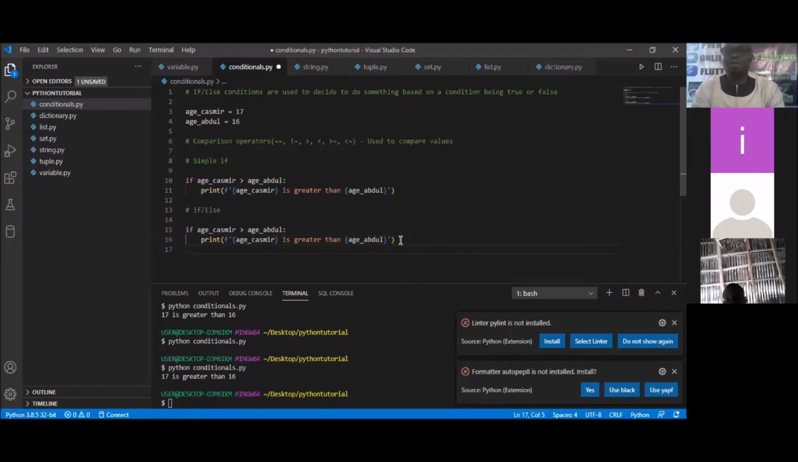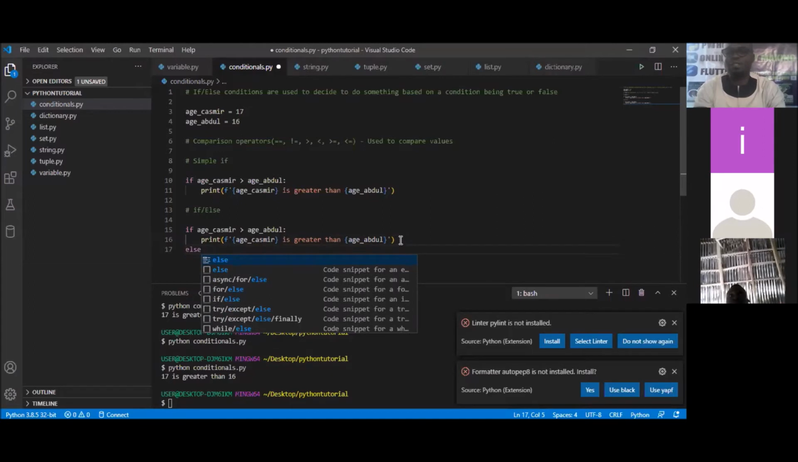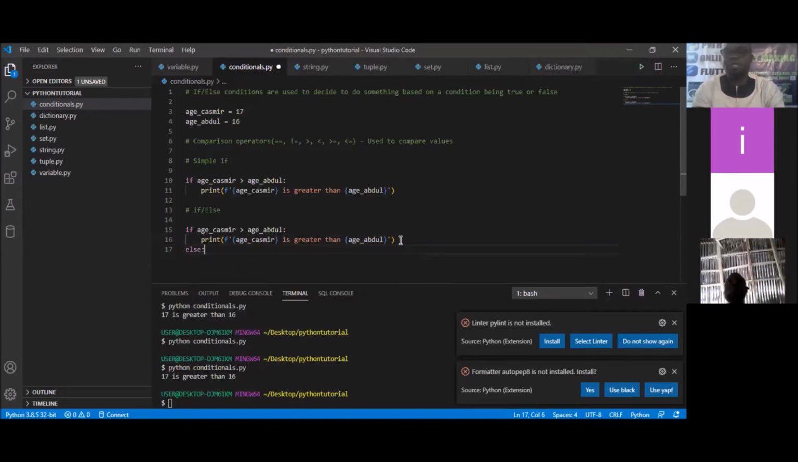So else, what are we going to do? To put the else statement, make sure you're on the same line as the if. So you simply say else. And after saying the else, you must put the colon. Make sure you do that. If you don't, it will not work.